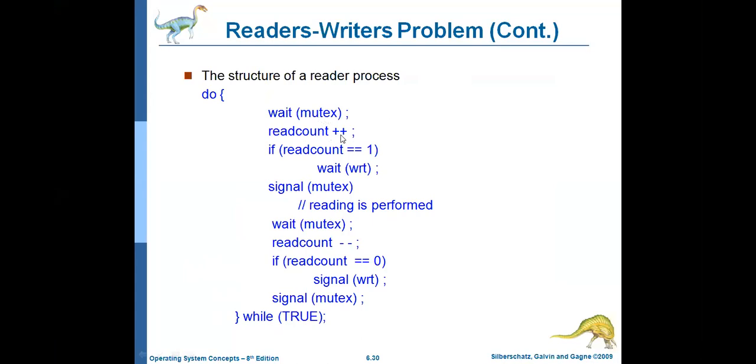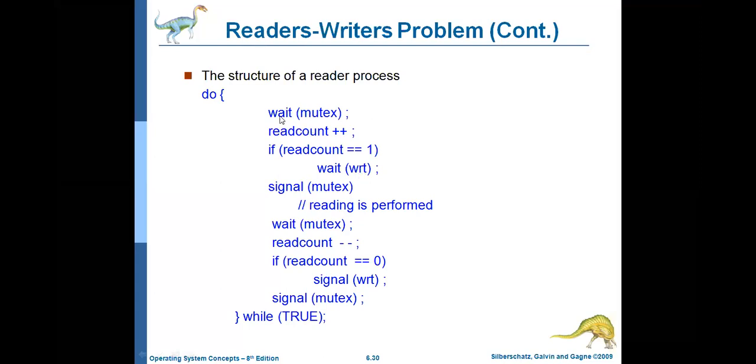And then read count plus plus. Initially, what is the read count? The read count value is 0. So read count plus plus means 0 plus 1, incrementing it by 1. So the read count value is now 1. I repeat, initially mutex value is 1, WRT value is 1, read count is 0.